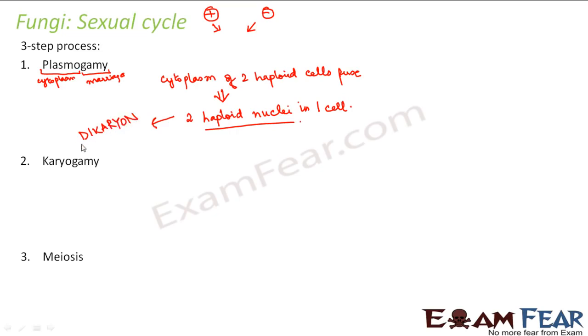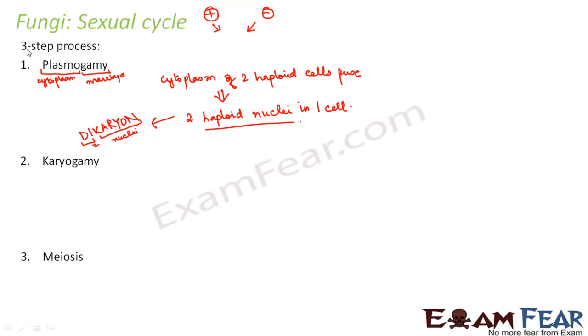Dikaryon. Di means two, karyon means nucleus. So dikaryon means two nuclei. This kind of a cell with two haploid nuclei is known as dikaryon. So this is the first step.